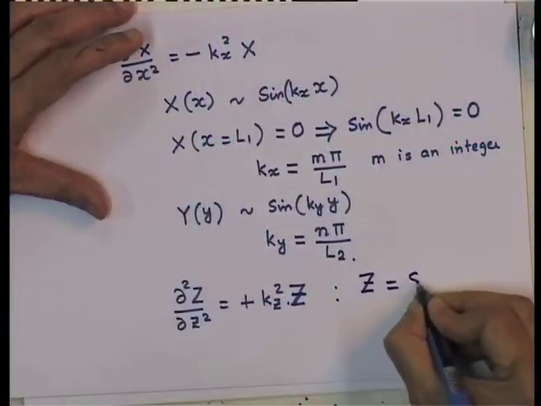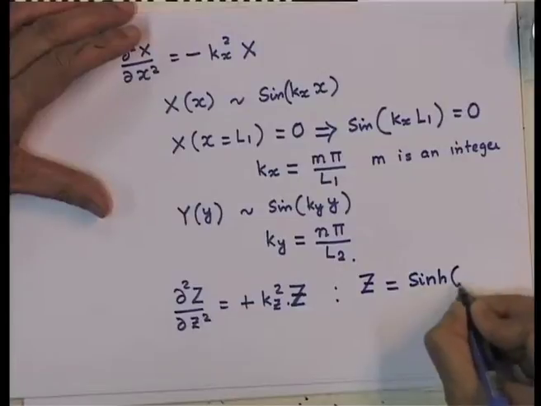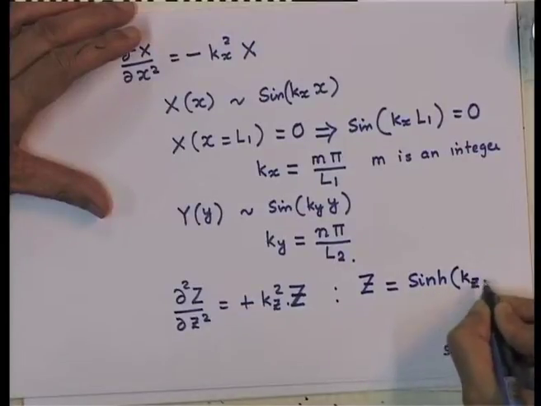However, I also have one more condition to be satisfied, and that is the value of capital Z at z equal to 0 is also 0. Now, I know they are not trigonometric functions, they are exponential functions, and so therefore, what I do is choose the solution to be a hyperbolic sine function. So, we will take capital Z to be given by hyperbolic sine of kz z.